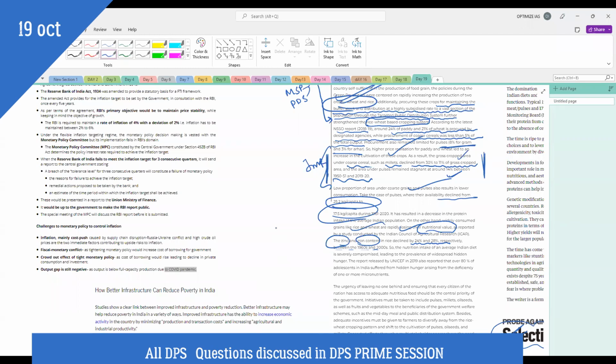Soil health has declined, guys. If you grow different types of crops, then soil fertility is maintained. But when you grow the same crop, suppose crop A is there. Crop A requires some kind of nutrients from the soil. Crop B requires different kinds of nutrients. Suppose crop B is a legume.